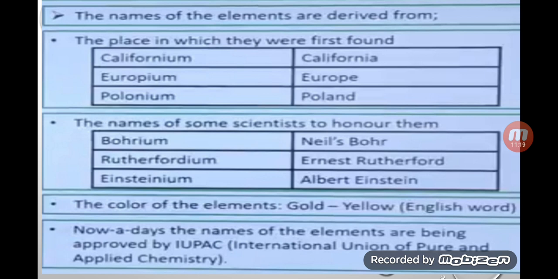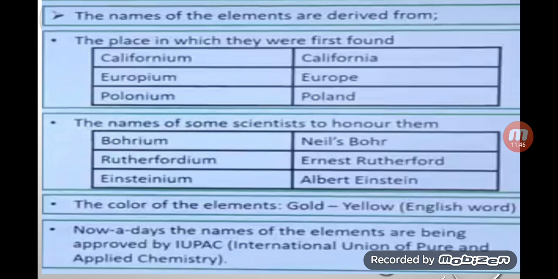Nowadays the names of elements are approved by IUPAC, the International Union of Pure and Applied Chemistry. That is the standard committee which standardizes and categorizes the elements, and they have given a particular name, and that name is valid for all countries, not for a particular place.